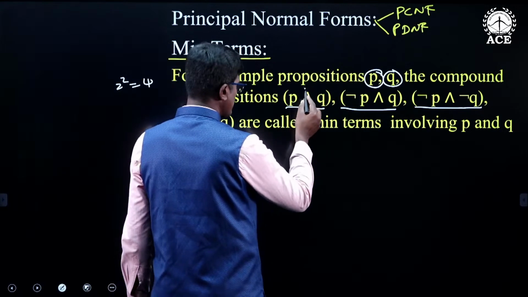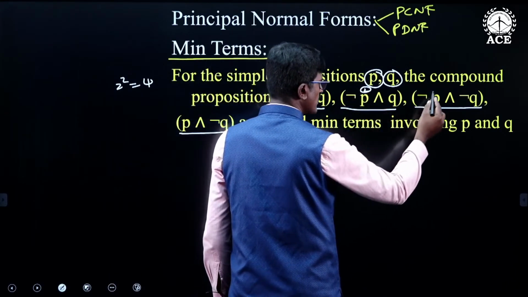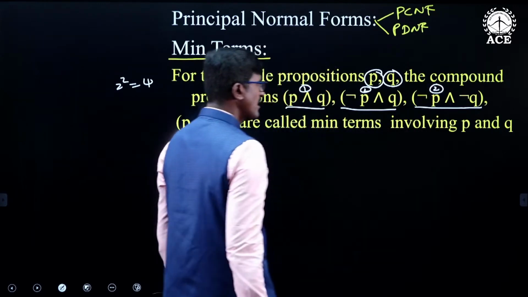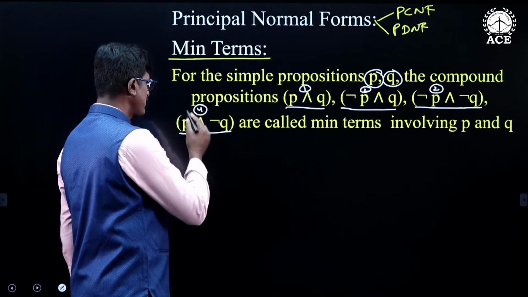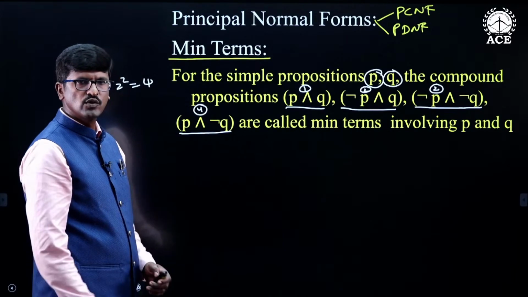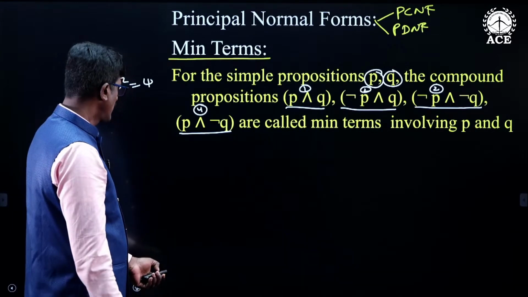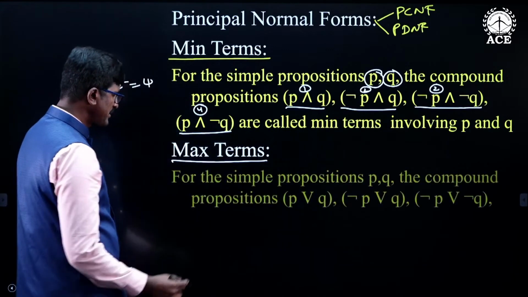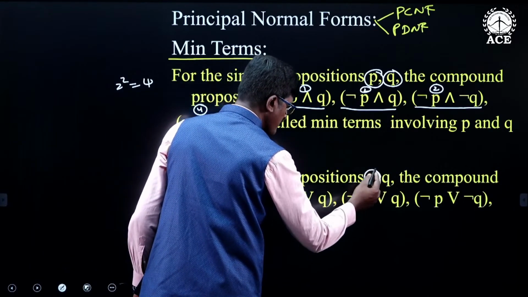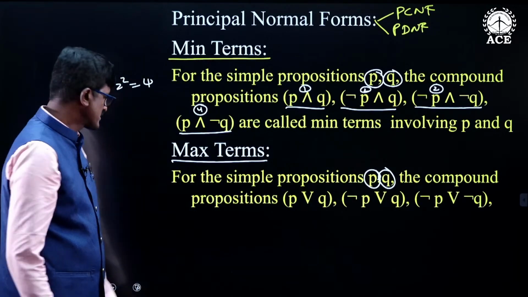This is one min term, P and Q. This is negation P and Q. This is negation P and negation Q, and this is P and negation Q. So min terms are nothing but conjunctions of the simple statements. Now you see what are the max terms. P and Q are two simple statements. For these two simple statements, we will have 4 max terms.